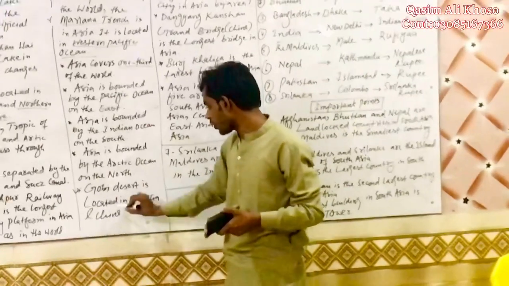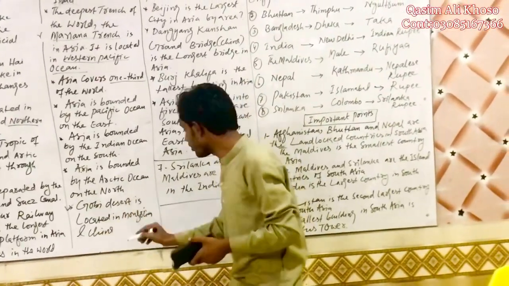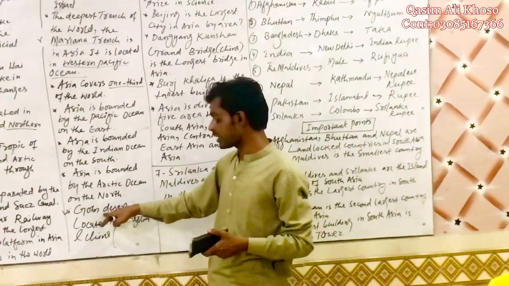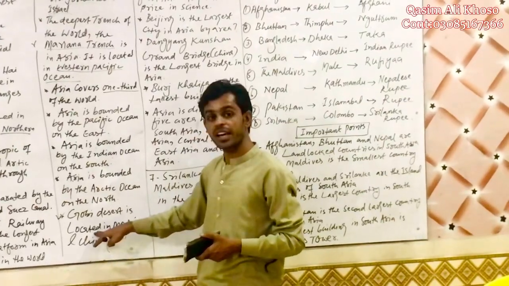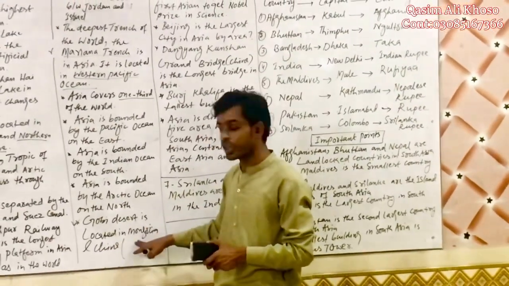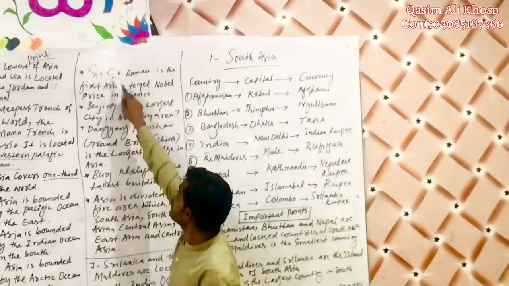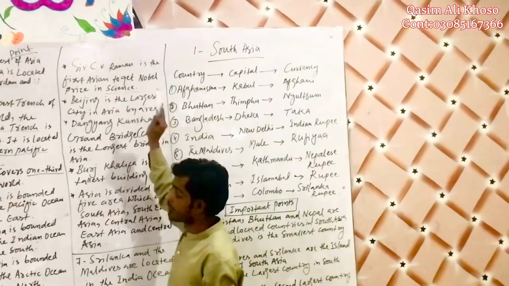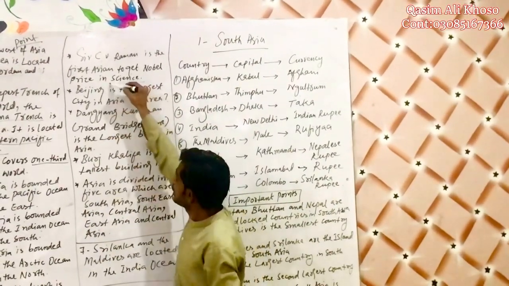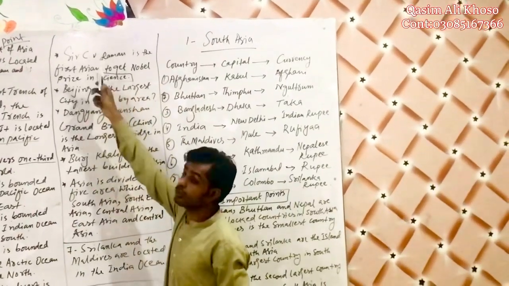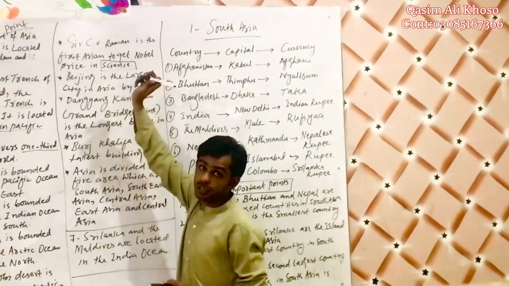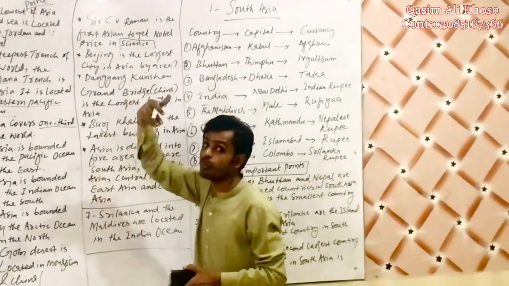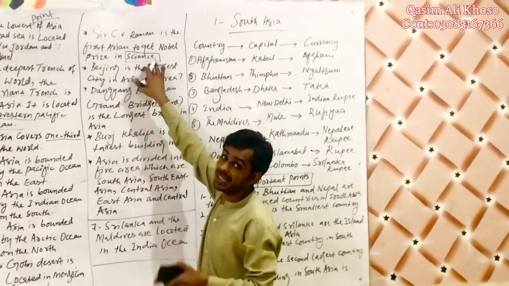Gobi Desert is located in Mongolia and China. I am giving you homework here. In which side of Mongolia is this desert located? Or in which side of China is this desert located? Come to another point. Sir C.V. Raman is the first Asian to get the Nobel Prize in Science. If the word science comes, then you have to choose Sir C.V. Raman, not Tagore. Tagore was the first Asian to get the Nobel Prize, but he got the Nobel Prize in literature because he was a writer.